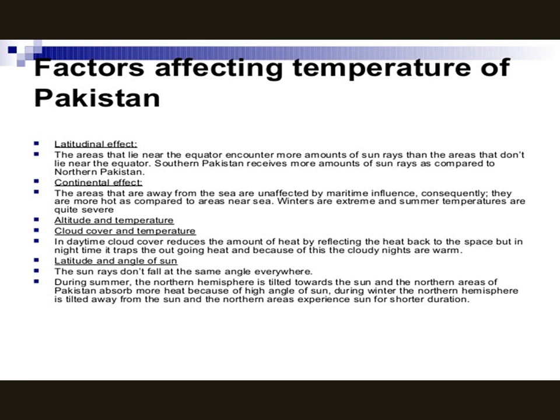Latitude and the angle of the sun. The term angle of the sun refers to the position of the earth in relation to the sun. The sun rays do not fall at the same angle everywhere. During summer, the northern hemisphere is tilted toward the sun and the northern areas of Pakistan absorb more heat because of the high angle of the sun. During winter, the northern hemisphere is tilted away from the sun and the northern areas experience sun for a shorter duration.